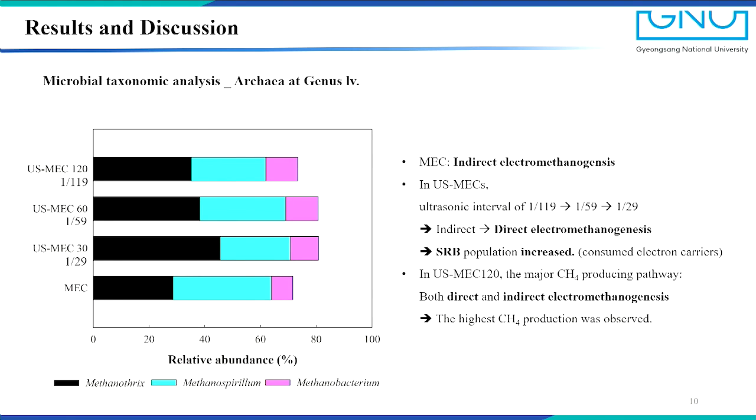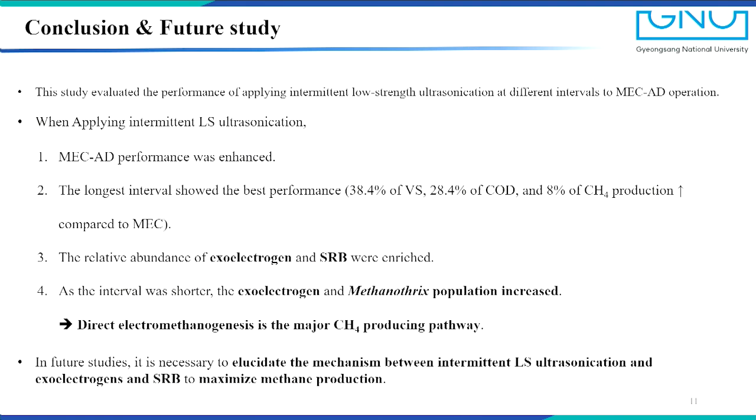The methane production was not significantly increased. The highest methane production was observed in US-MEC 120. This might be because both direct and indirect methanogenic pathways were enhanced and less consumption of electrons and electron carriers occurred at the longest interval.